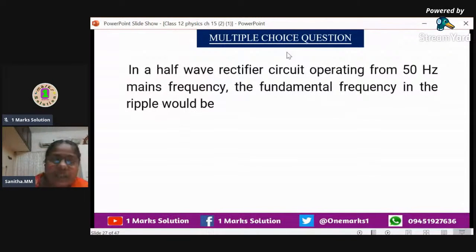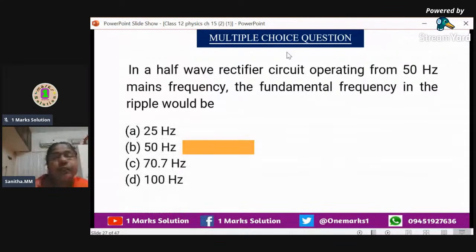In a half wave rectifier circuit operating from 50 Hertz main frequency, what is the fundamental frequency in the ripple? The value of the ripple factor for half wave is almost 1.21. We will take it as 1 for easy calculation. If you are giving 50 Hertz from the main frequency, no doubt it will be the same, because we are taking the ripple as 1. If we take 1.21 some changes will be there, but that option is not there. So the answer we will get is 50.